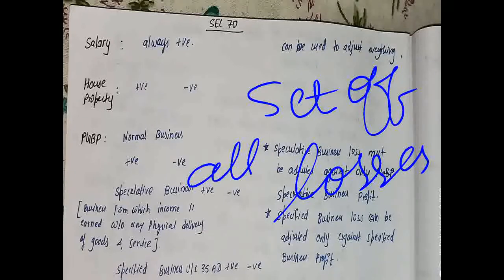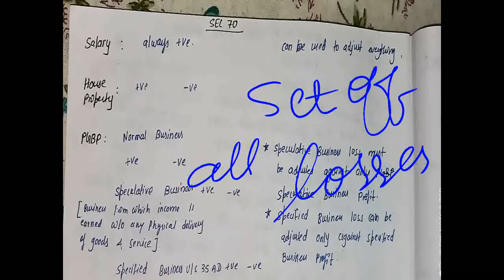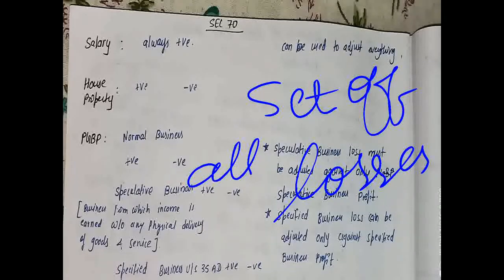Against my house property income I can set off the losses of PGBP, income from other sources, and capital gain, right? Here, why am I not mentioning salary? Because there can never be a loss under the head salary, so there is no question of setting off losses under the head salary.